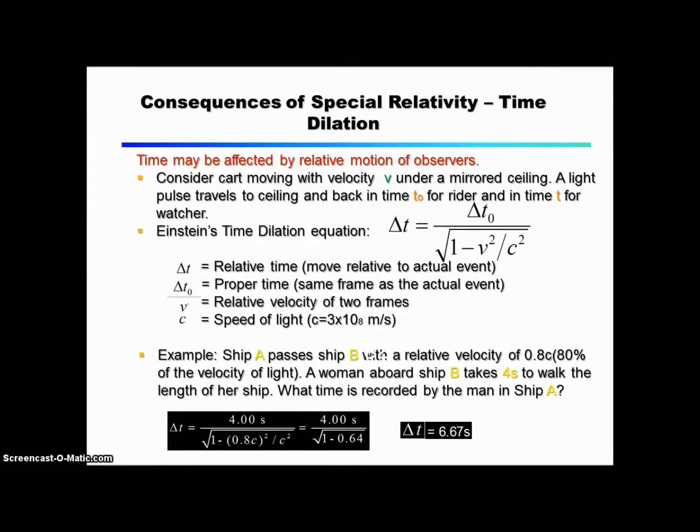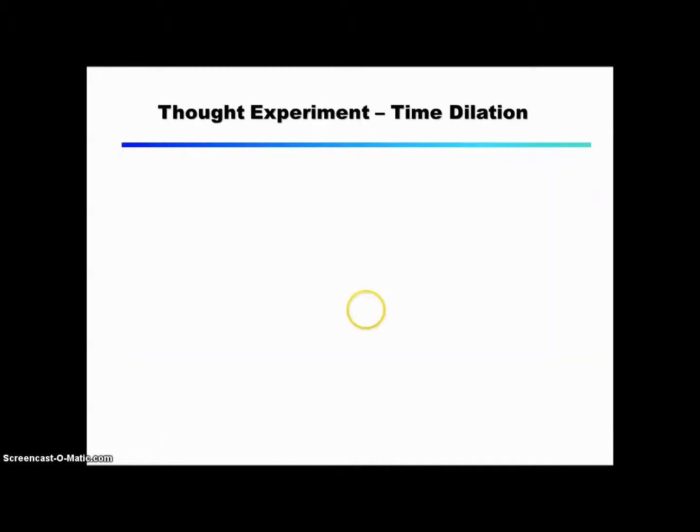c squared. An example: ship A passes ship B with a relative velocity of 0.8c, which is 80% of the velocity of light. A woman aboard ship B takes 4 seconds to walk the length of the ship. What time is recorded by the man in ship A? This can be shown in the equation: delta t equals 4.0 seconds over the square root of 1 minus (0.8c) squared over c squared, which equals 4 seconds over the square root of 1 minus 0.64, therefore delta t equals 6.67 seconds.